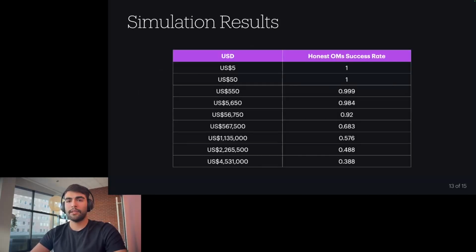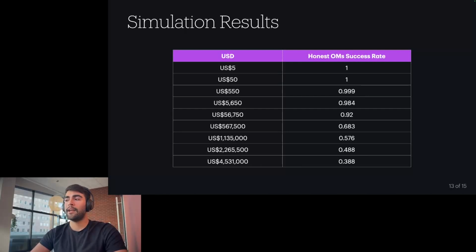These are our simulation results. The column on the left is the amount of funds that the attacker holds. The column on the right is the success rate of 2 honest nodes being able to successfully send each other an anonymous message. As you can see, before $500, the attacker cannot have an impact on the network because almost all the nodes in the network have more total funds than $500. So the adversary is not able to saturate any channels.